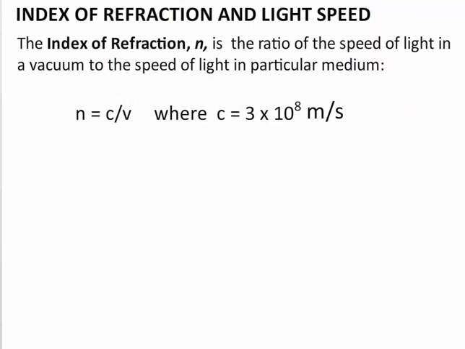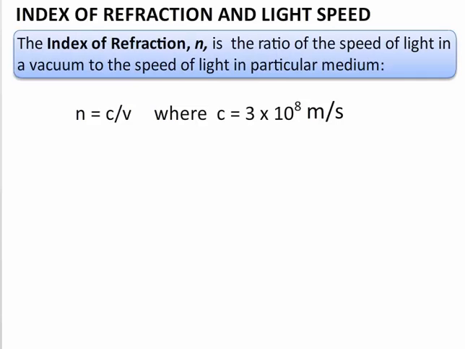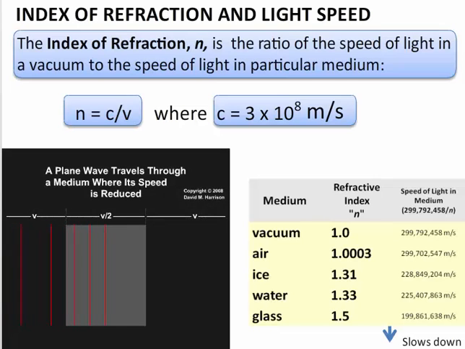To describe how much a ray of light will refract in a medium, we use the index of refraction, n. This index of refraction represents the ratio of the speed of light in a vacuum, c, divided by the speed of light in a particular medium, represented by v. The higher the index of refraction, the slower the speed. We could rearrange this equation to state that the speed of light in a medium is equal to the speed of light in a vacuum divided by the index of refraction. In variable form, v equals c over n.